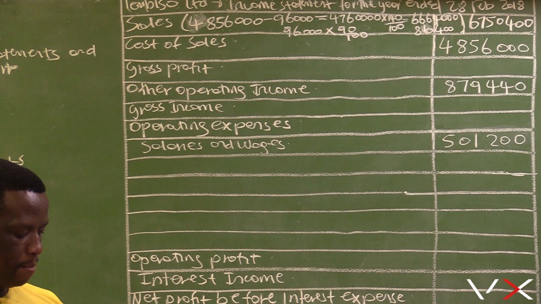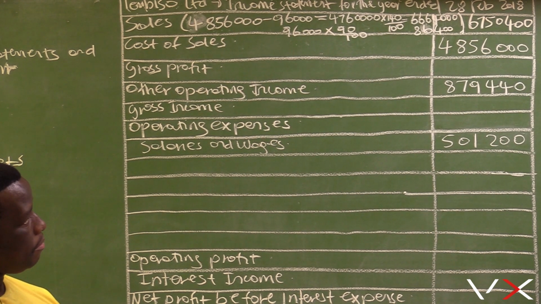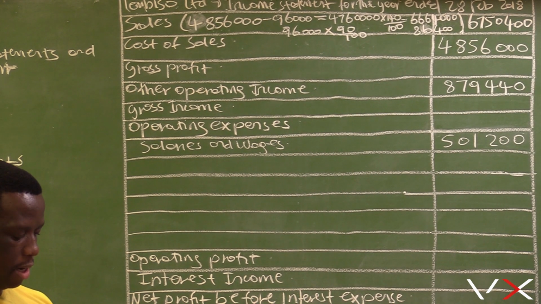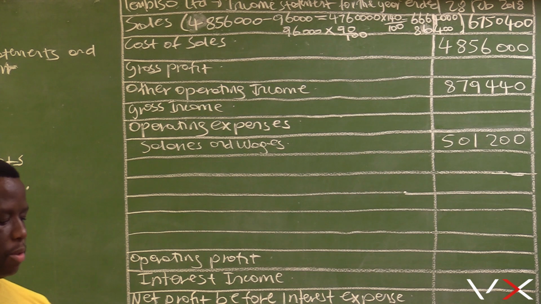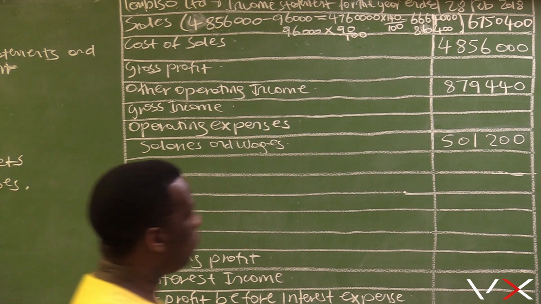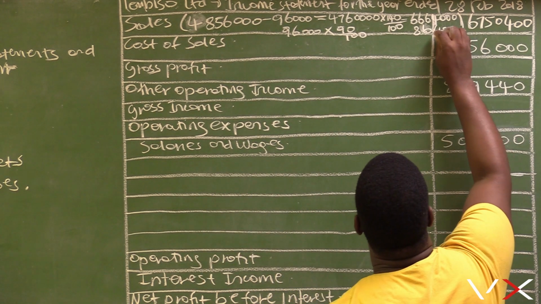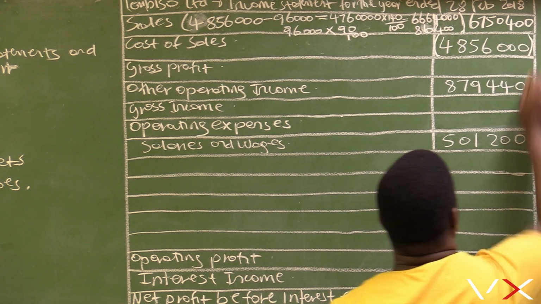6,664,000 plus 86,400. Just to verify, that equals 6,750,400, and then minus cost of sales.